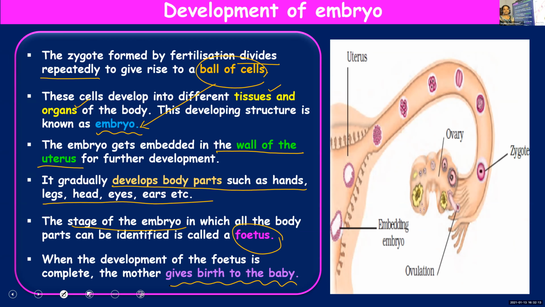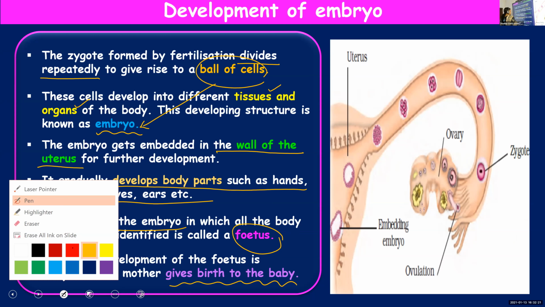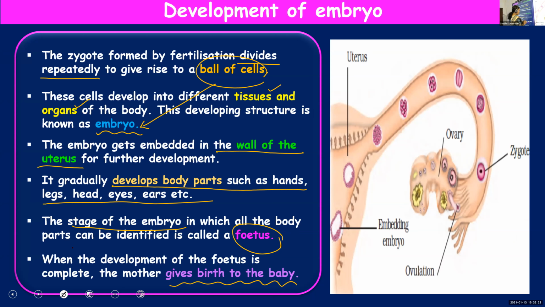You call it the gestation period. So long as the baby is inside the uterus, that period is known as the gestation period. So long as the baby is inside the mother's womb, that is the gestation period. Once that period is completed, the mother will deliver the baby. Okay? Any doubts you can ask me, children? Any doubts?